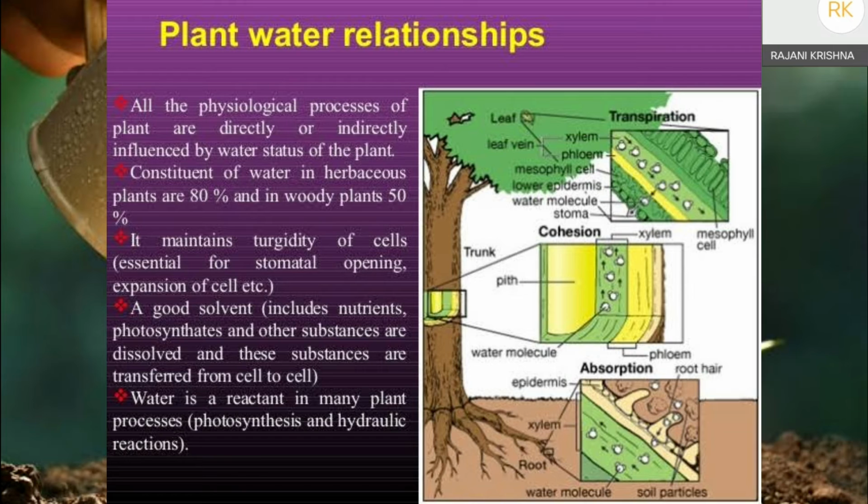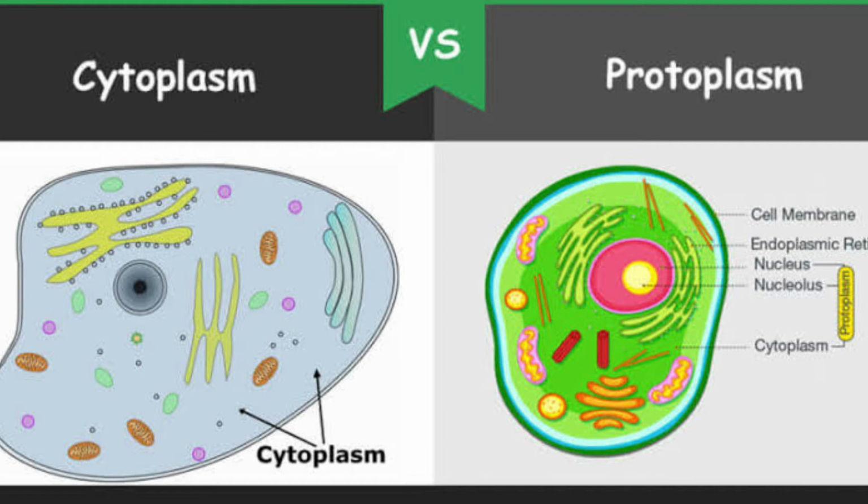Water is very essential for all physiological activities of the plants. It provides a medium for the substances dissolved in the water. Generally, cells have protoplasm, and the protoplasm and cytoplasm is nothing but water. So 50% of the protoplasm is water. Different molecules are dissolved in the protoplasm, and several particles are suspended in it.